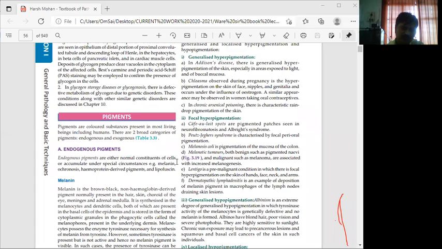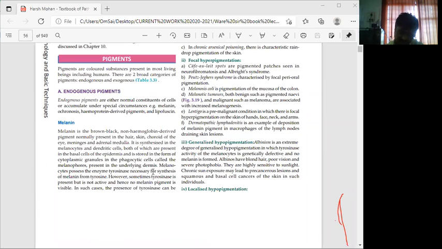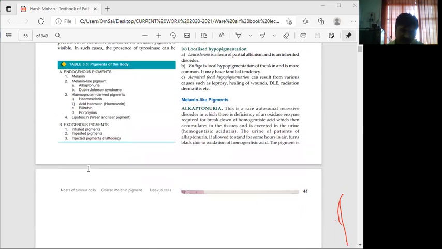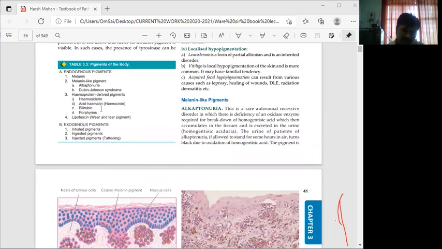Endogenous pigments are either normal constituents of cells or accumulate under special circumstances. Examples: melanin, ochronosis, hemoprotein derived pigments, and lipofuscin. Examples given are melanin-like pigment, alkaptonuria, then Dubin-Johnson syndrome. Under hemoprotein derived pigments: hemosiderin, acid hematin, bilirubin, porphyrin, then lipofuscin, the wear and tear pigment.